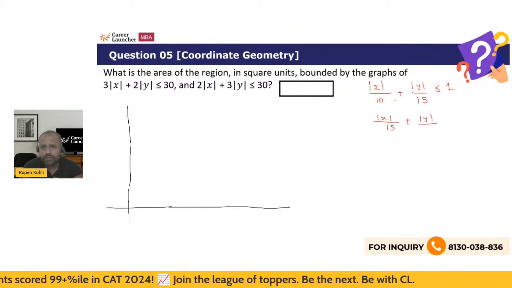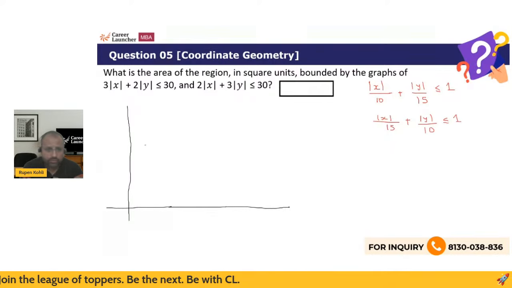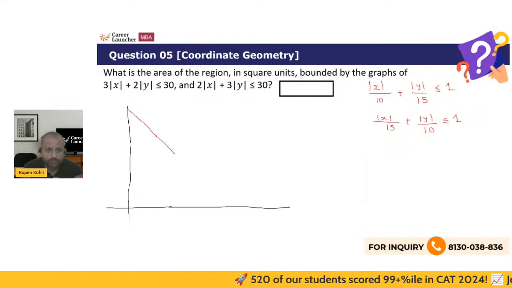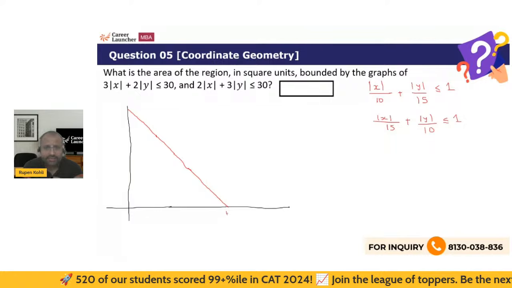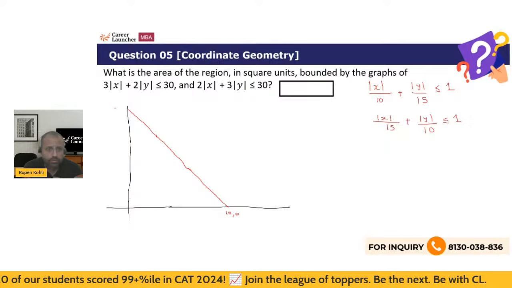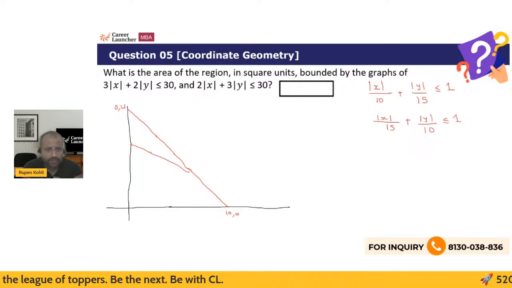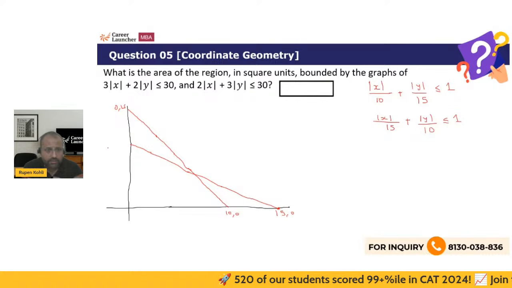So the intercepts are just swapped around. Just carefully plotting this, for the first one it will be like this, whereby this is 10 comma 0 and that is 0 comma 15. And for the other one, it would be with the 10 on the y-axis and 15 on the x-axis, like this, right? 15 and 10 here.